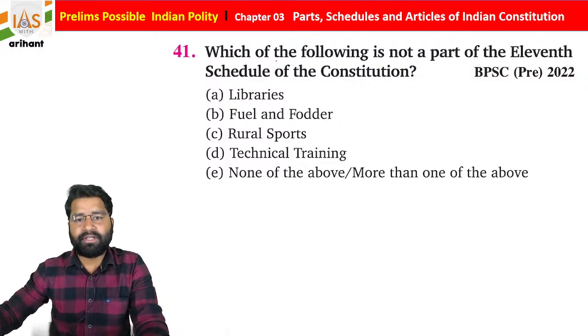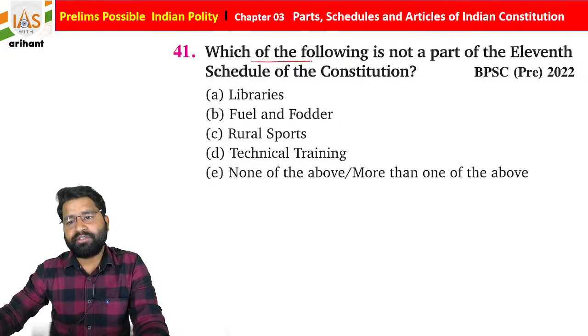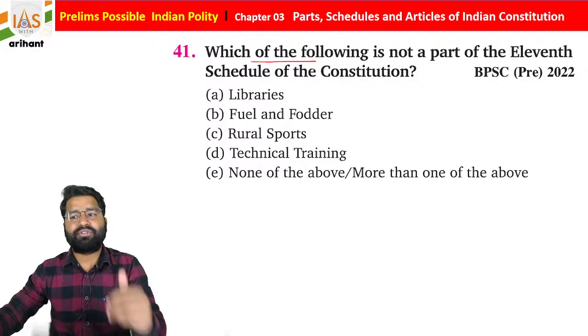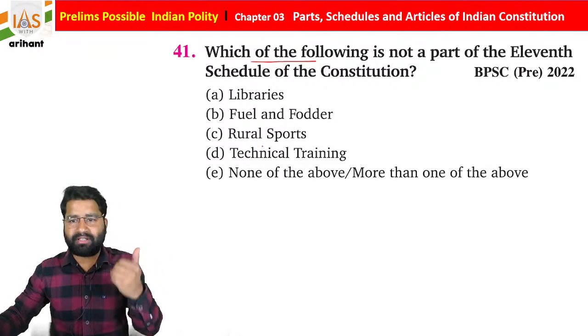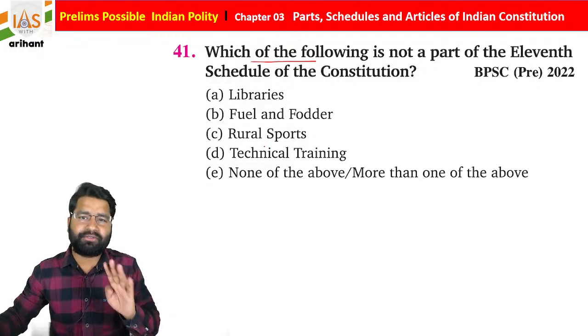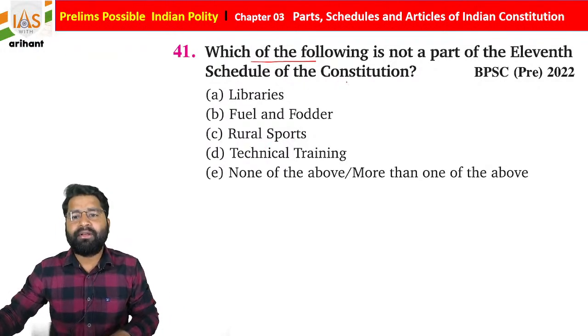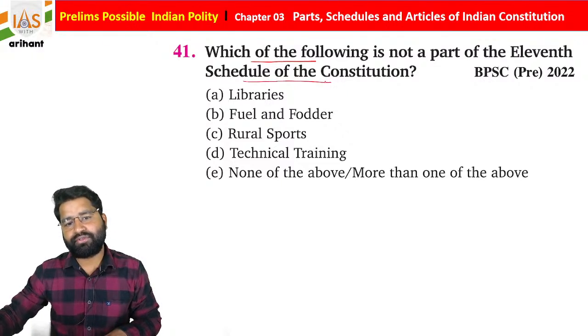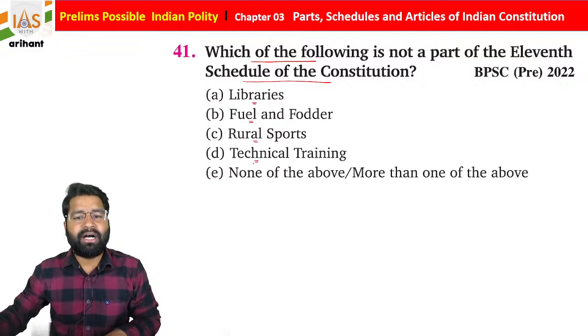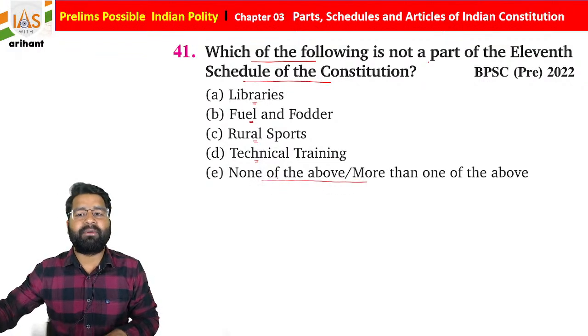If you move further, what do you find? Now this question belongs to Bihar PSC 2022. Up to 2023 there were 5 options, but now they have modified their pattern. Now there are only 4 options. Which of the following is not part of the 11th Schedule of the Indian Constitution? Libraries, fuel and fodder, rural sports, technical training, or none of the above or more than one of the above.